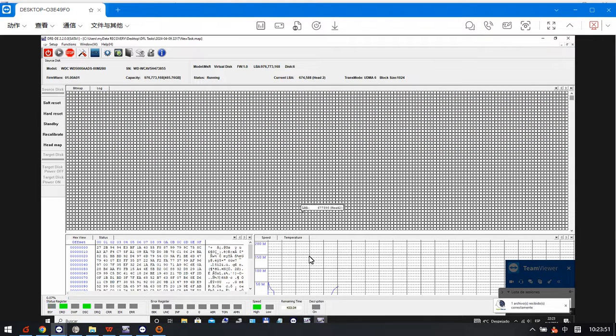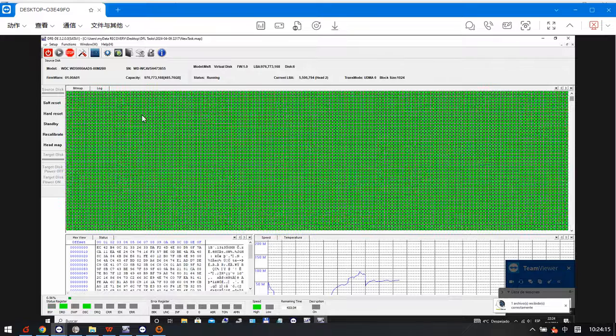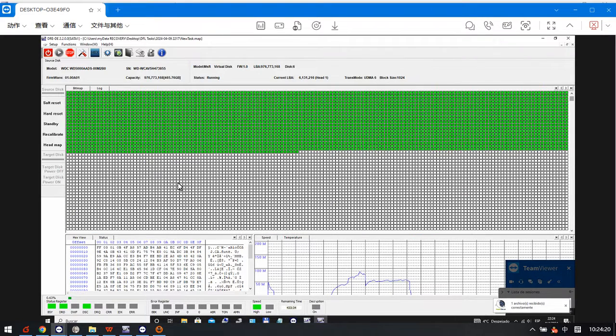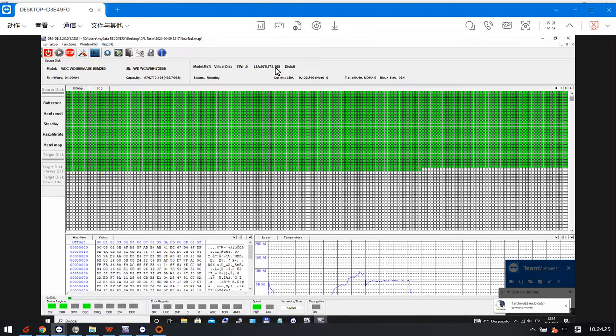Now we can see head 1 is okay to image and it is at high speed, and head 2 is also okay for the disk imaging speed. We can check here. So for this patient drive, we can see head 0 is weak, so we can finish imaging head 1 and head 2. After this, we can extract the lost data from this VHD target drive.